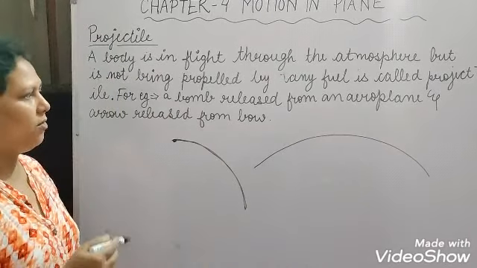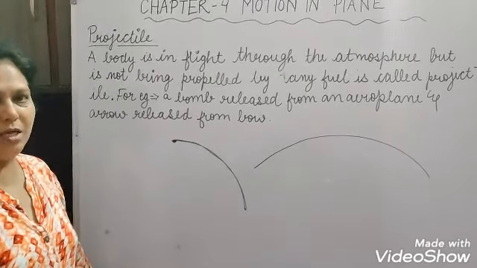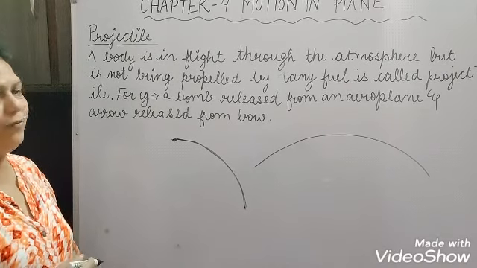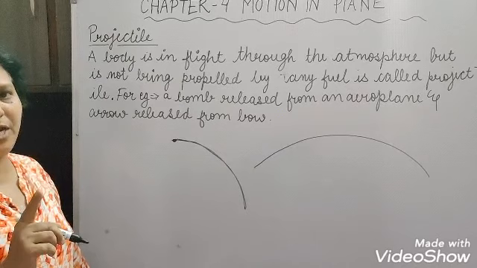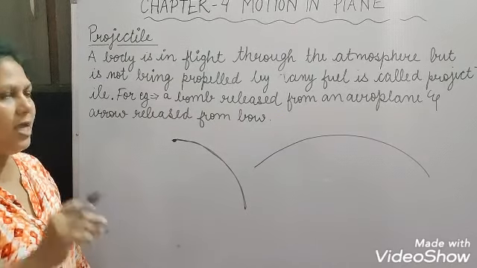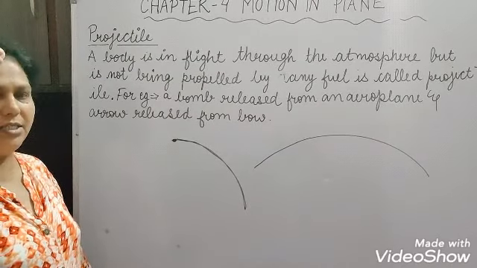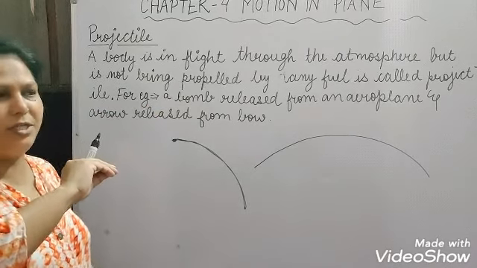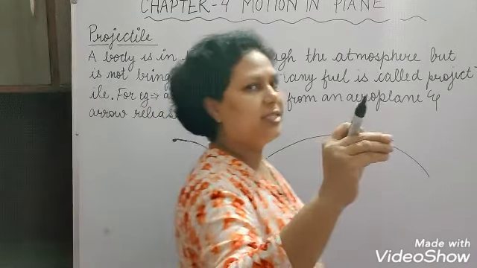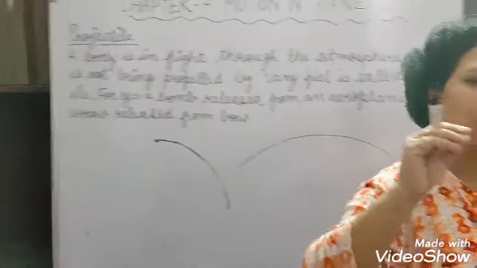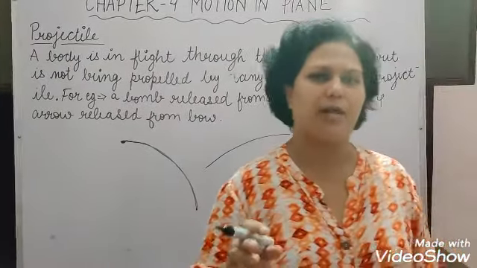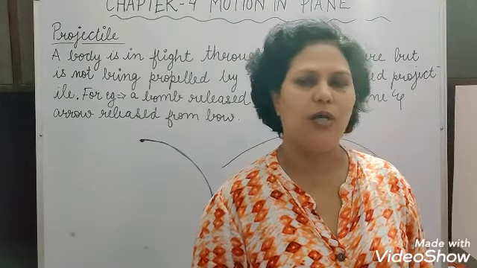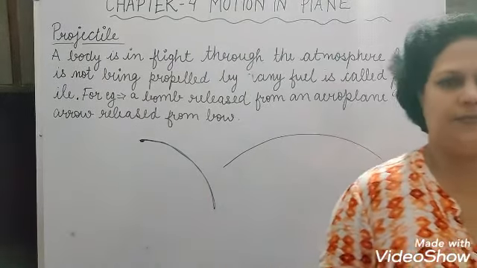Obviously you can see the projectile is an object which is not propelled by any fuel. That means it is simply projected, or released from some height, so that it will take a parabolic path in the atmosphere. So that object is called a projectile.